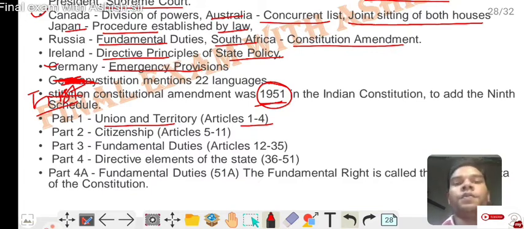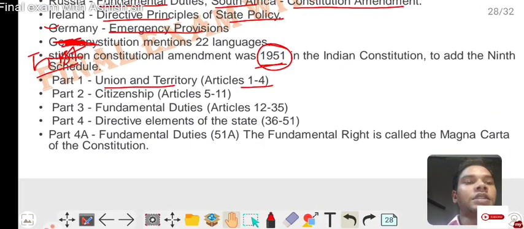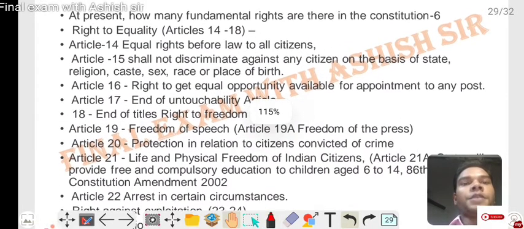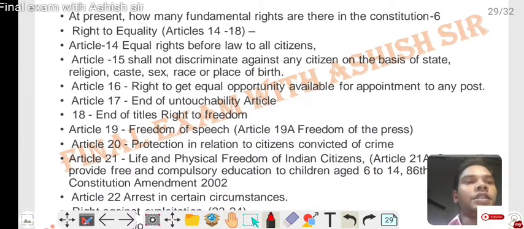to 4. Part 2: Citizenship, Articles 5 to 11. Part 3: Fundamental Rights, Articles 12 to 35. Part 4: Directive Principles of State Policy, 36 to 51. Part 4A: Fundamental Duties, 51A. The Fundamental Rights is called the Magna Carta of the Constitution. Now next, at present how many fundamental rights are there in the constitution?